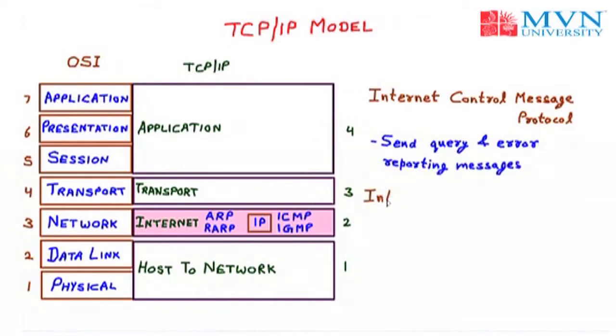And next we have IGMP, called the Internet Group Message Protocol. It is basically for bulk communications. For example, if we want to broadcast a message, in that case we need the IGMP protocol. With the help of IGMP, we can send bulk messages to various receivers. So IGMP facilitates the simultaneous transmission of a message to a group of recipients.